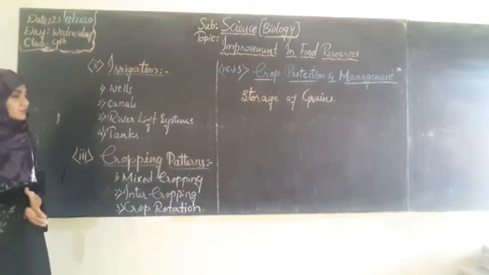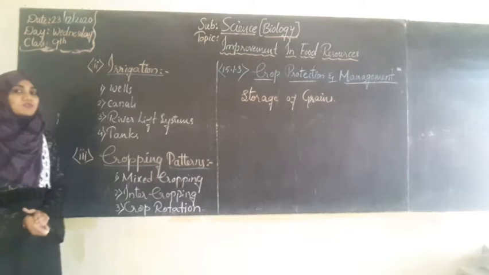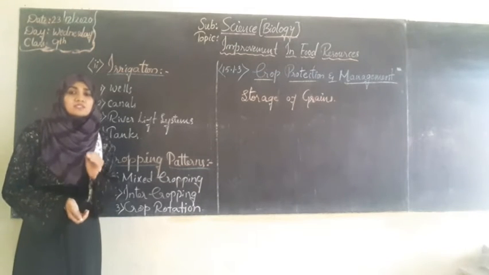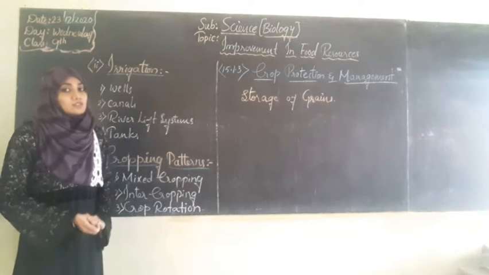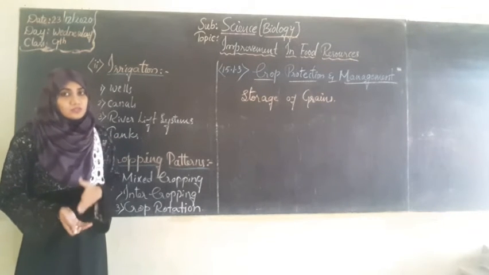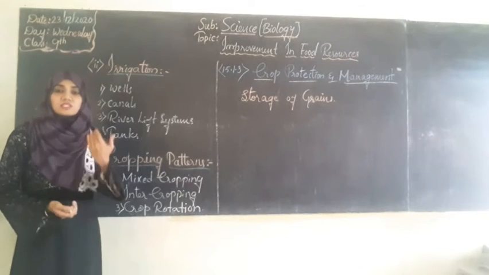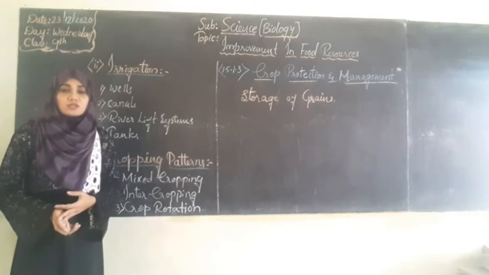So the irrigation process involves several pieces of information. First of all, we must know what is meant by irrigation. In simple terms, you can take irrigation as the supply of water for crop production. Okay, supplying of water to the crop field.